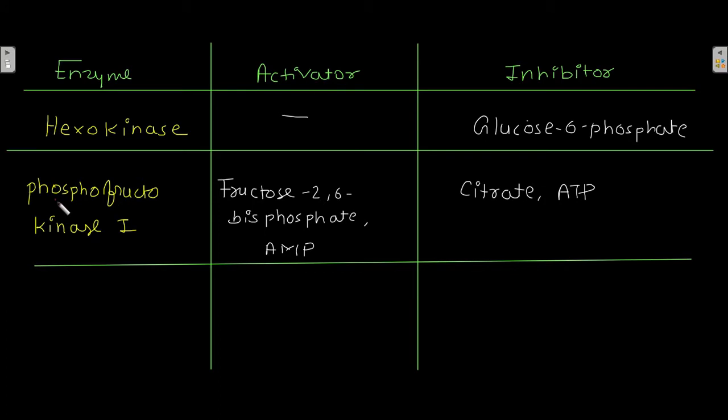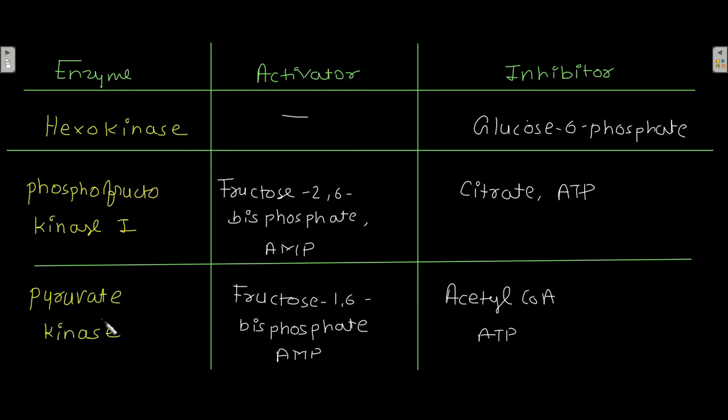The next enzyme is phosphofructokinase 1, which is activated by fructose 2,6-bisphosphate and AMP, and inhibited by citrate and ATP.